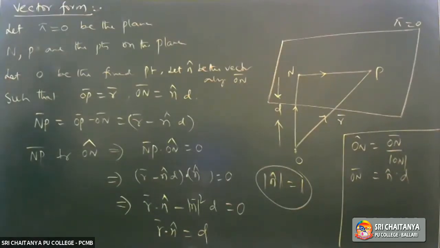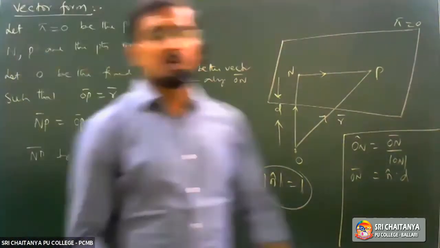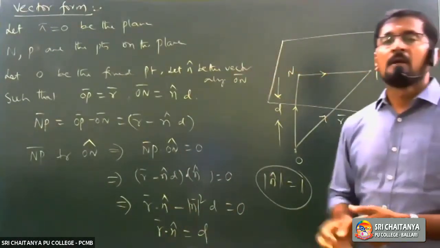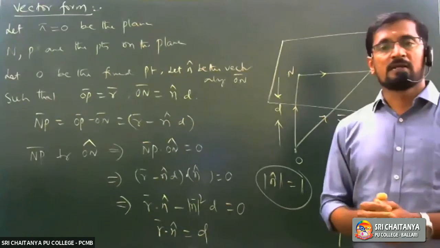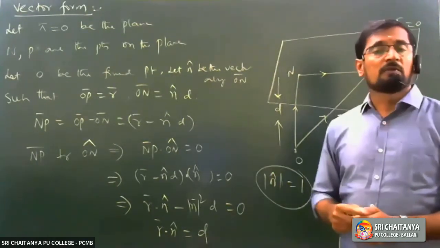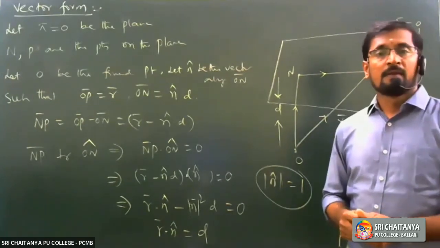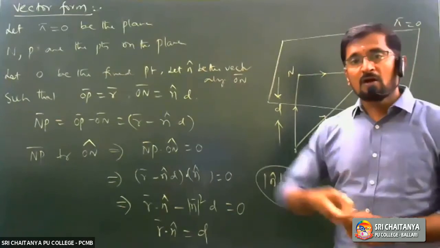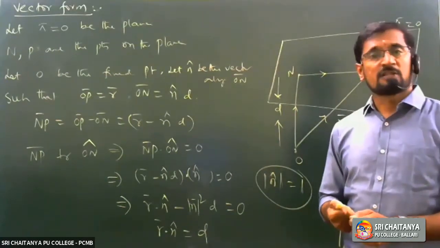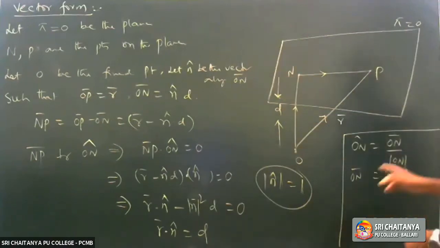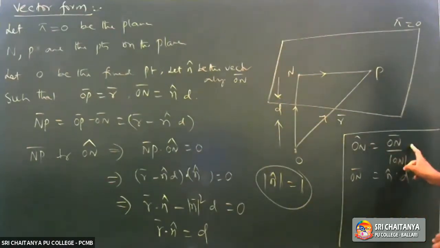Capital N, P are the points on the plane. Let O be the fixed point such that OP bar is equal to R bar, and I am going to consider one unit vector along ON bar. You can write this there itself if you want. ON cap is equal to ON bar by mod ON bar.